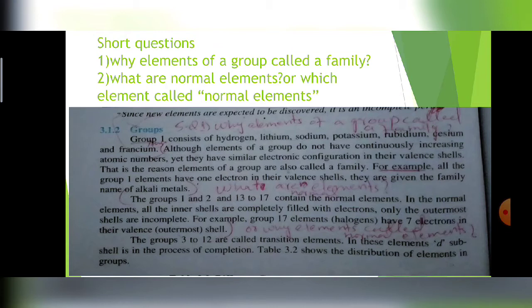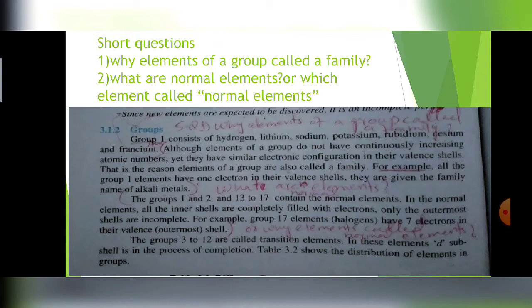Although elements of a group do not have continuously increasing atomic numbers, we know that in a group the atomic number does not increase continuously as in the periods 1, 2, 3, 4, 5, but increases with irregular gaps.